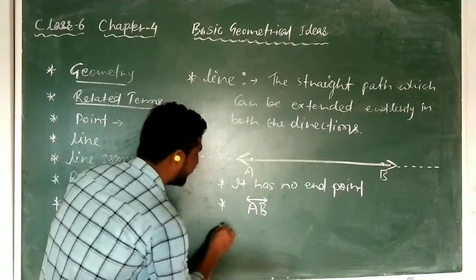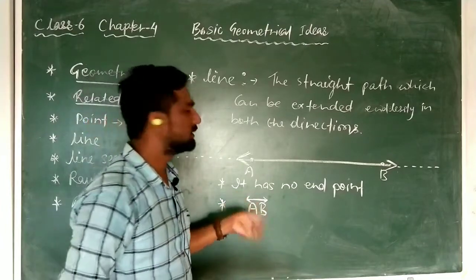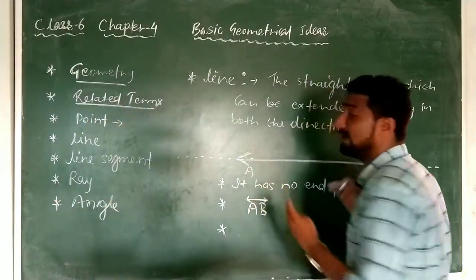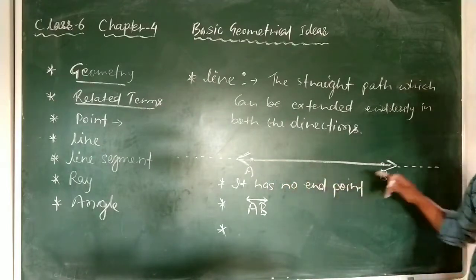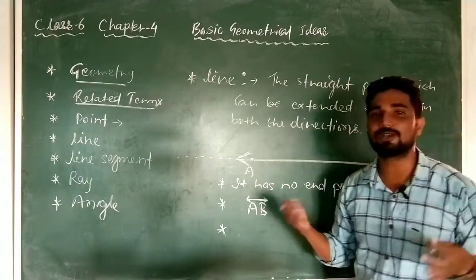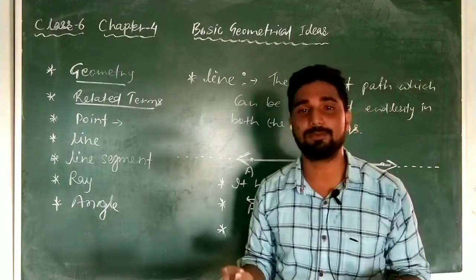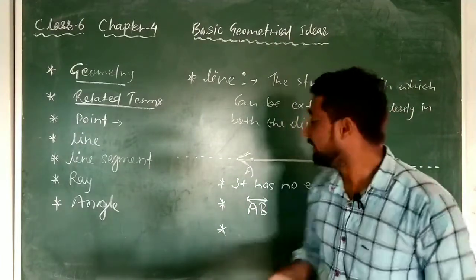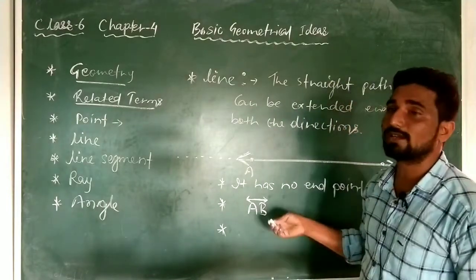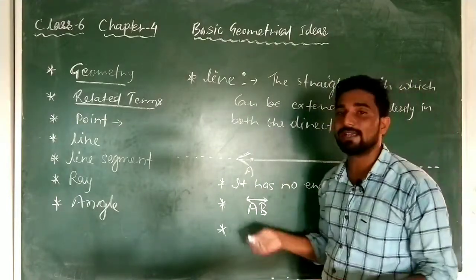One more thing, we cannot measure the length of a line. Sir, we can measure from here to here? Yes, we can measure, but it is not an end point, as I said in the beginning. If there is no starting and no ending point, from where to where will you measure? Because there is no starting, no ending point. So it does not have a measurable length. So we cannot measure.